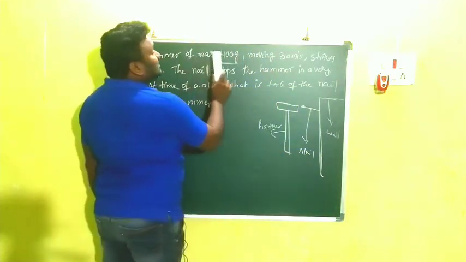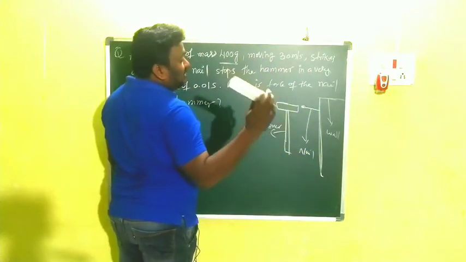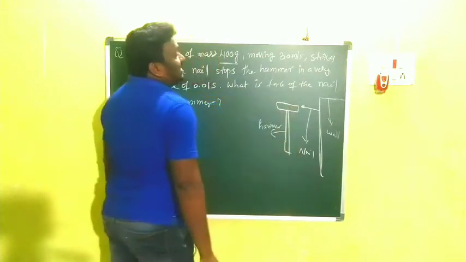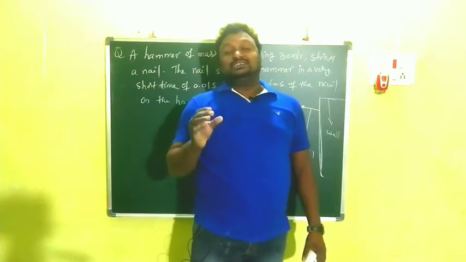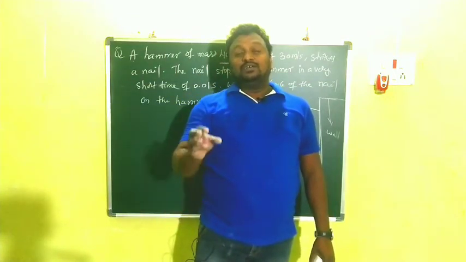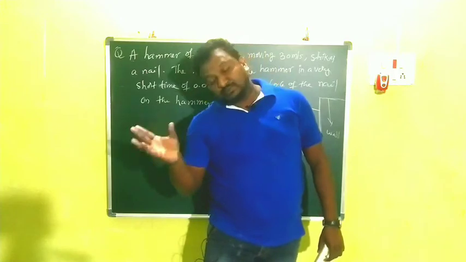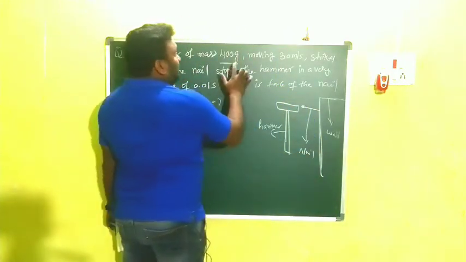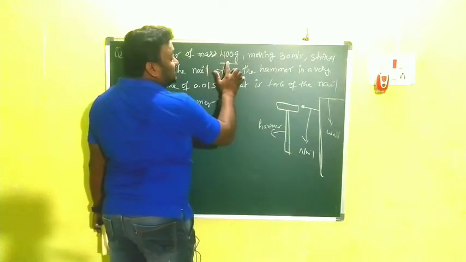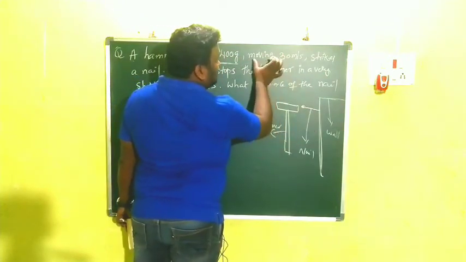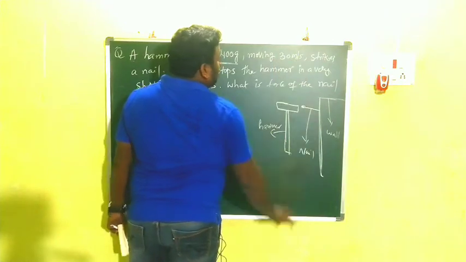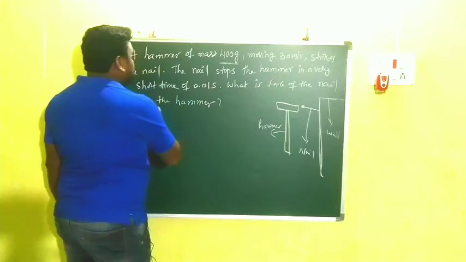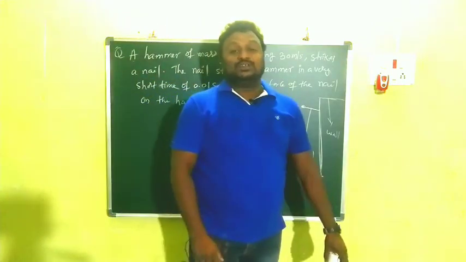A hammer of mass 400 grams, moving with 30 meter per second. Meter per second means speed or velocity. The hammer, which has mass 400 grams, strikes the nail with speed 30 meter per second. After that, the nail stops the hammer in a very short time of 0.01 second.